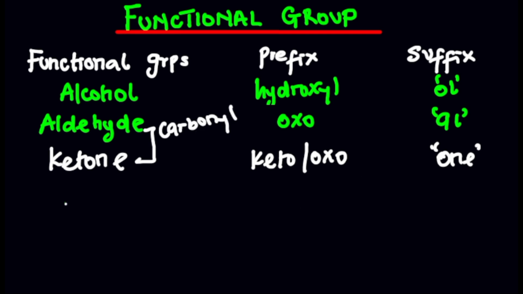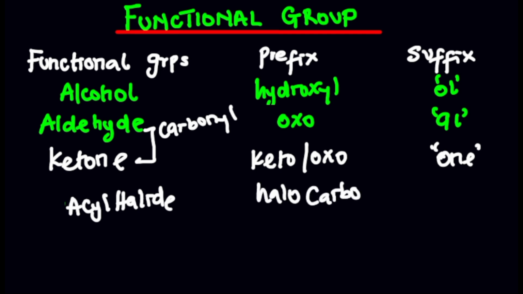Then the next one, let me simply say, is acyl halide. It's very, very common. It's another functional group, and it is made up of a carbonyl compound and a halide, a halogen. So we can call them acyl carbonyl. At the same time, you can see it as oyl because it is acyl. Acyl is different from alkyl. Acyl simply means the carbon contains oxygen. This is basically acyl.